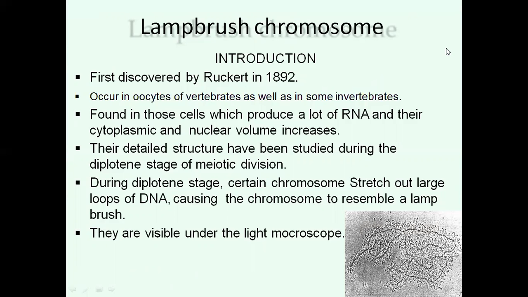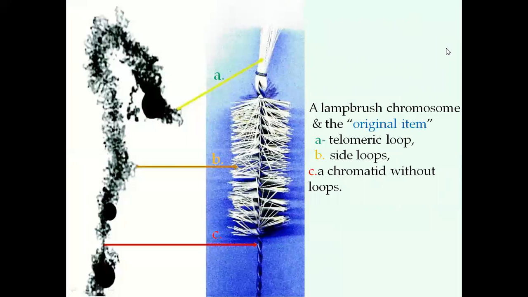Moreover, they can be observed under a light microscope because their size is enormously increased.